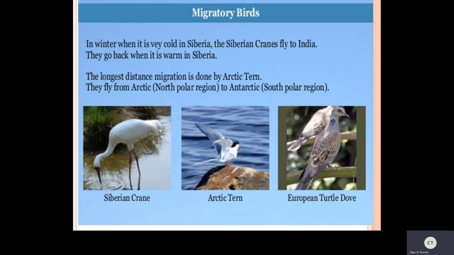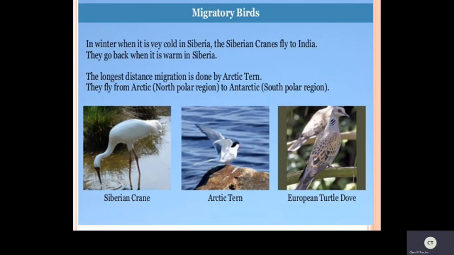So in summer season, have you ever seen in the sky different groups, that is, different flocks of birds flying from one place to another place? So just observe the sky in the evenings. You can see different kinds of birds migrating from different distances.